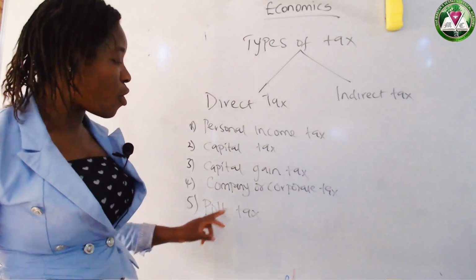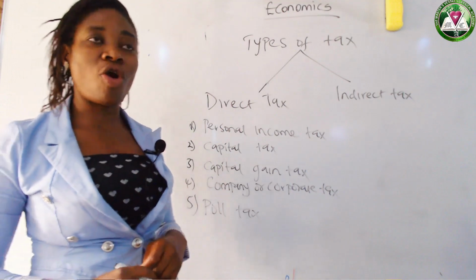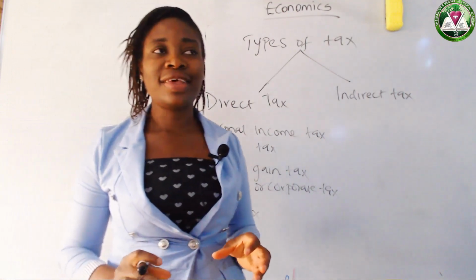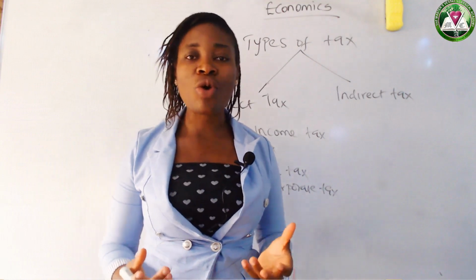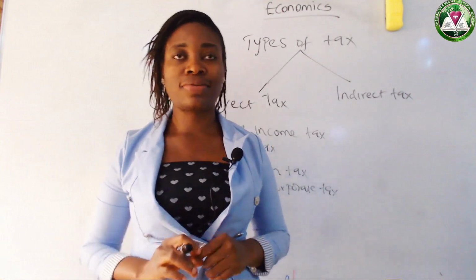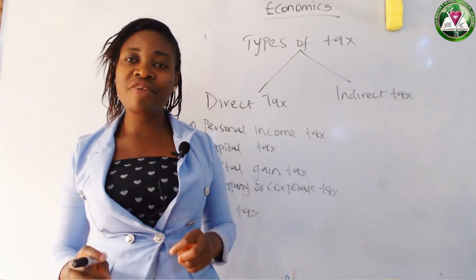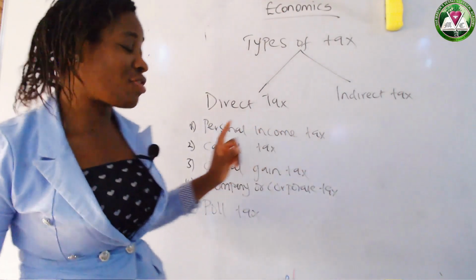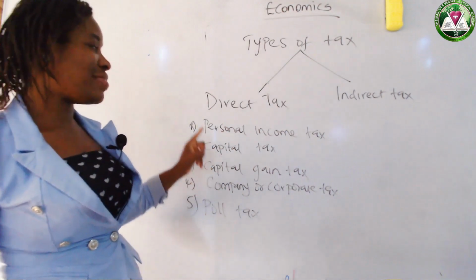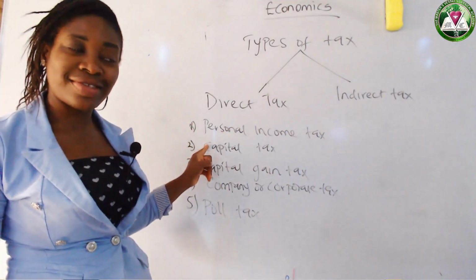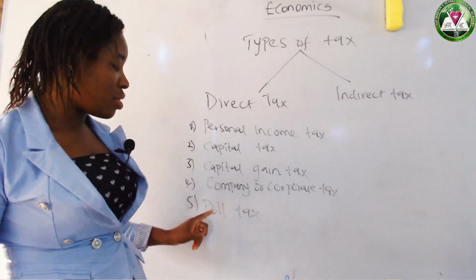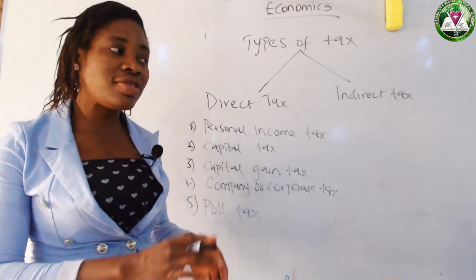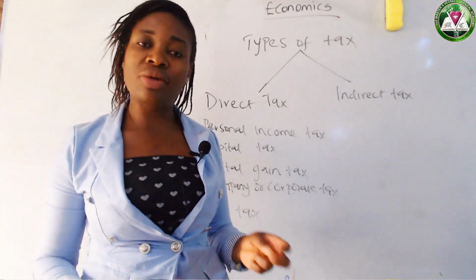We have poll tax. Now this is the tax that is being levied on low income earners. This particular set of people, they don't pay personal income tax. So a certain percentage of tax may be levied generally on the people, and they will do what?